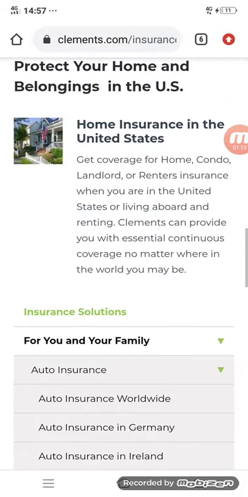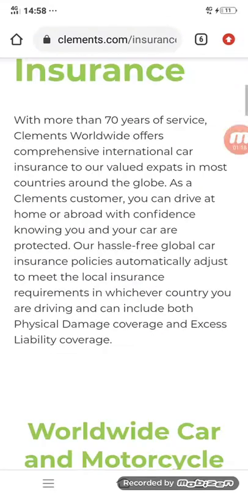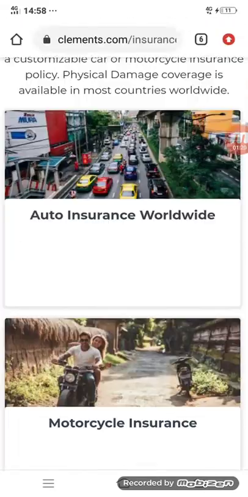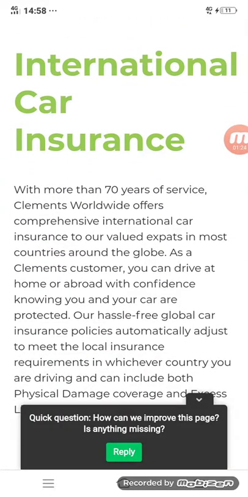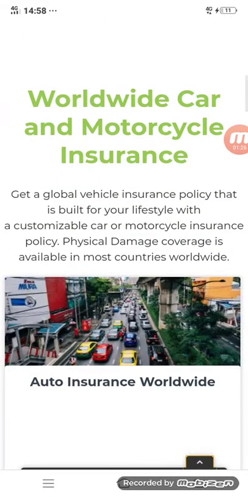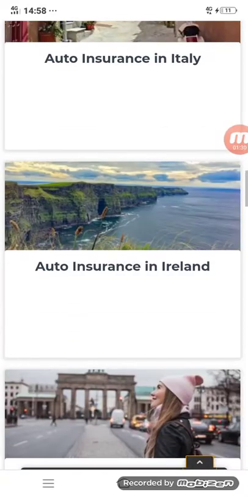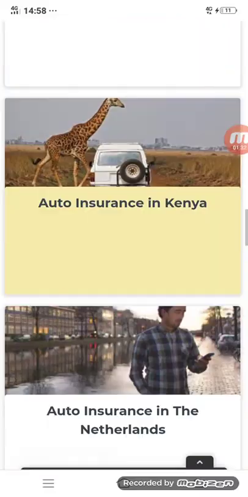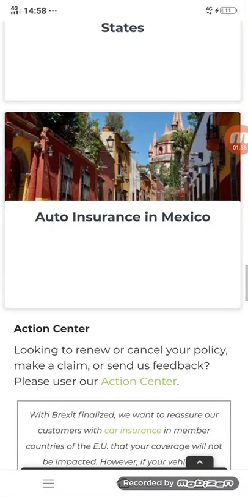So if you want auto insurance, click on auto insurance. Let's see international car insurance. It almost covers all countries, including USA, Europe, UK, Africa, Italy, Germany, Kenya, Netherlands, America, Mexico.